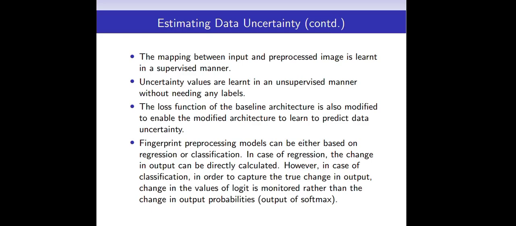The loss function of the baseline architecture is also modified to enable the modified architecture to learn to predict data uncertainty. Fingerprint pre-processing models can be either based on regression or classification. In case of regression, the change in output can be directly calculated. However, in case of classification, in order to capture the true change in output, change in the value of logit is monitored rather than change in output probabilities.